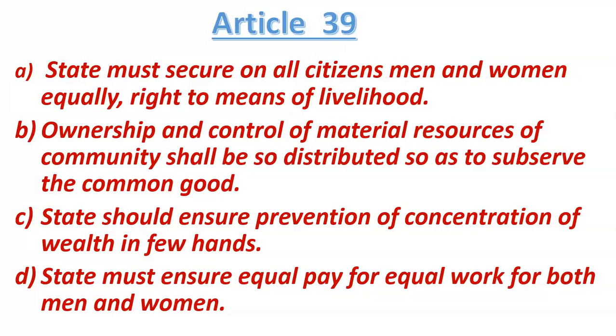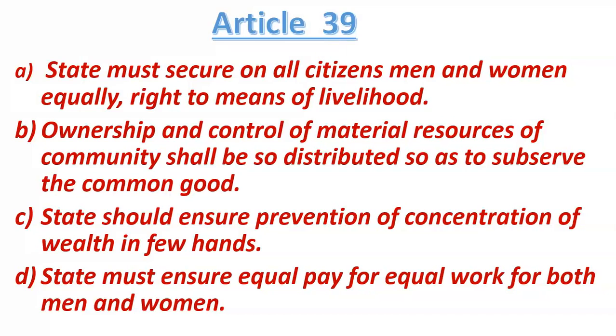So here we are talking about material resources. For example, water, coal, gold, silver, petroleum. So these all things are material resources. So Article 39 says that there are many material resources in the country. So these material resources should be distributed in such a manner that they give benefit to every person of the country.